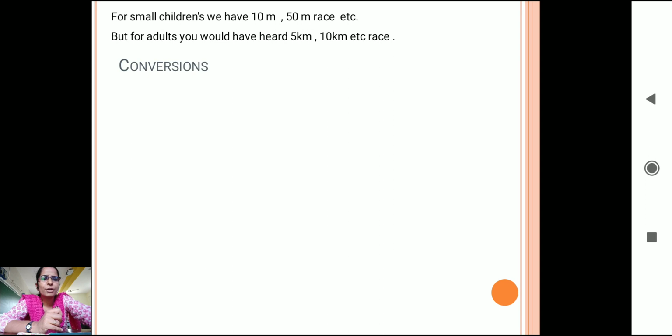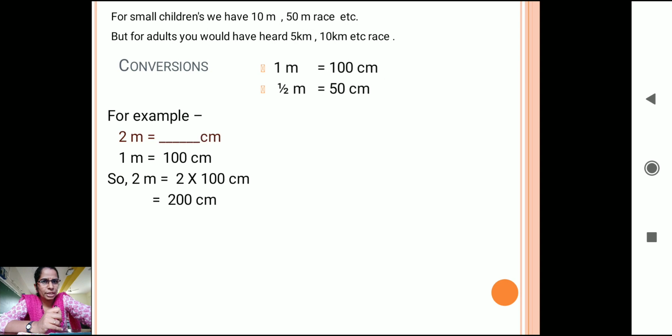So a little bit of conversion. We will see that 1 meter is 100 centimeters and half meter will be how much? 50 centimeters. So if I tell you to calculate, for example, how many centimeters is 2 meter, children? 1 meter is 100 centimeters, so 2 meter will be 2 into 100, that is 200 centimeters. It is very easy.